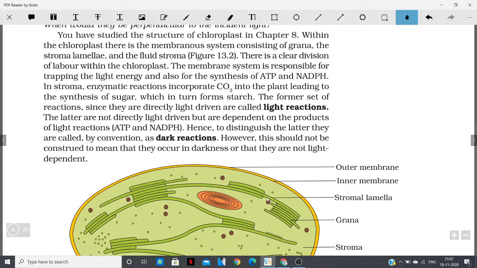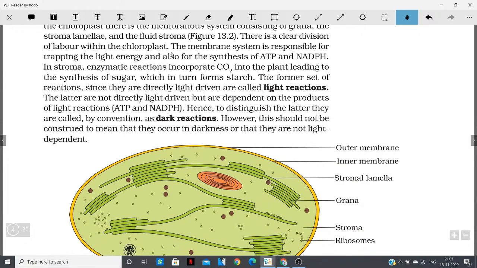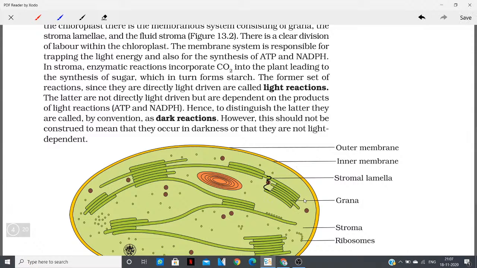The pile of thylakoids looks like a pile of coins, and this is known as grana. So this is the structure of the chloroplast, which is a double membrane bound structure.